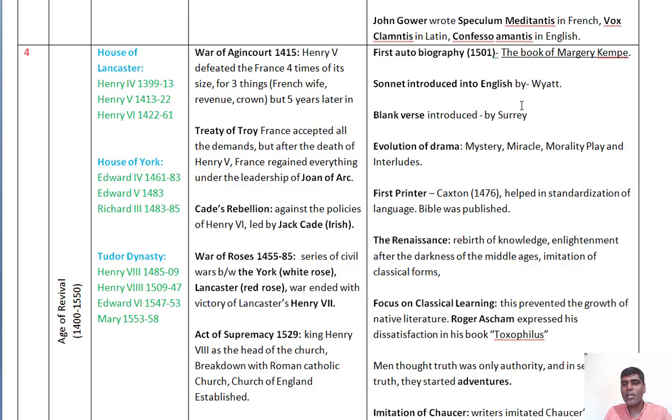Wyatt and Surrey are the forerunners of this age of revival. They started new techniques and new forms in English literature. And during this age, the first biography, the book of Margery Kempe, known as the first biography, was also introduced.